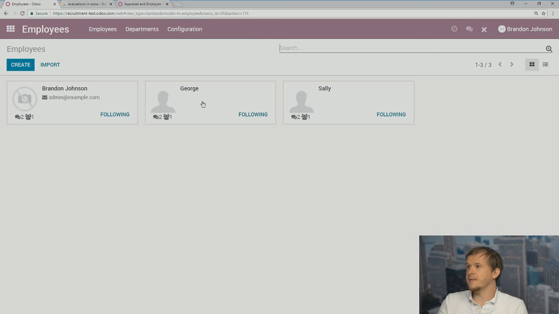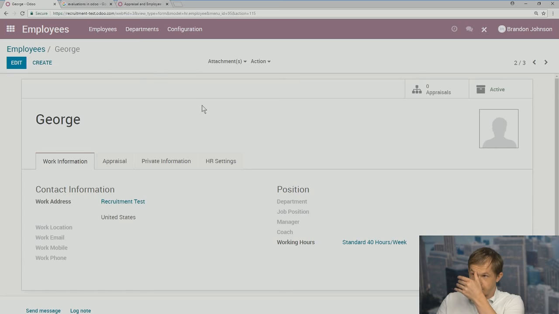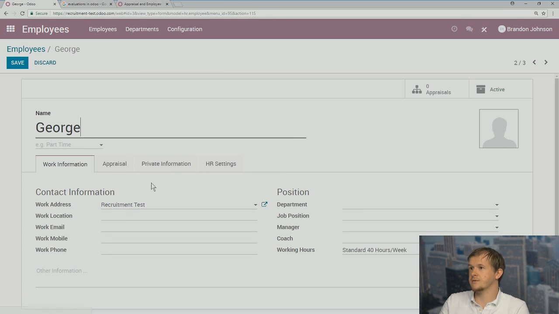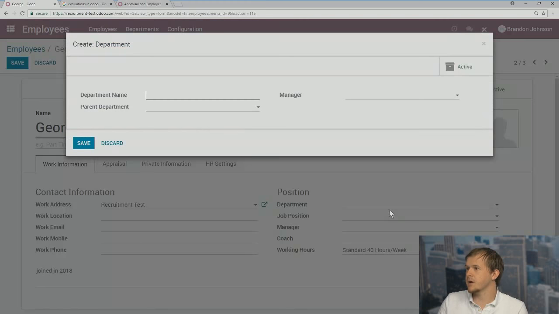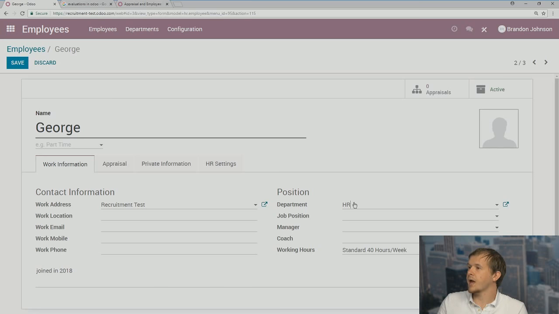Now, within that, we can actually go into the employee George and set up a bunch of different things. So if we edit this, we can add their work location, work email, mobile, phone number. We can put any information, joined in 2018. We can add a department for them. Currently, we only have sales and admin, but we can always add another department. Let's call this HR, and we could have a parent department. We don't have to, and we can also assign them a manager as well. If we save this, we now have an HR department.